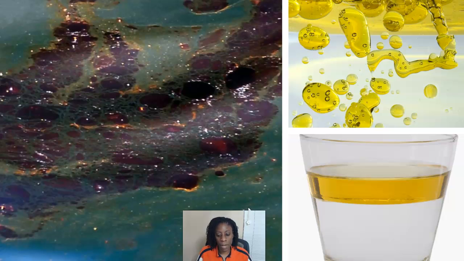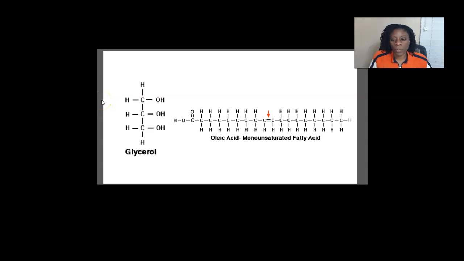Okay, so now that we've talked about the two parts of a fat molecule, let's take a look at how they come together. To build the fat molecule, we have one glycerol molecule that's going to bond with 3 individual fatty acid chains. So I've got one fatty acid chain here. This is oleic acid. This is just one type of fatty acid.